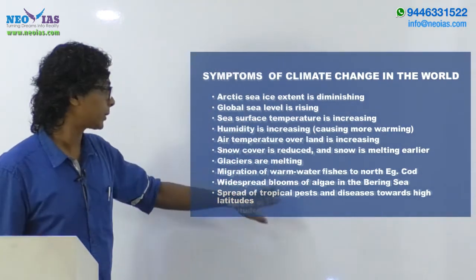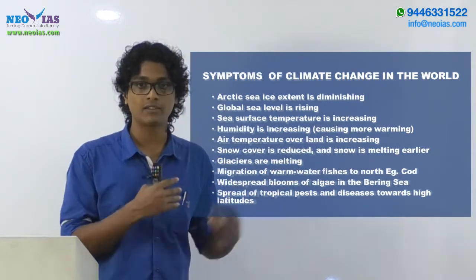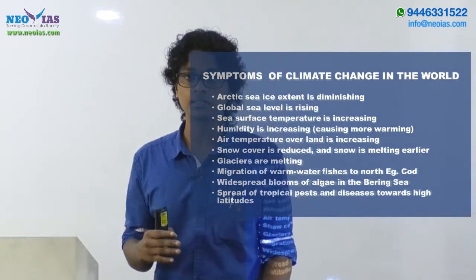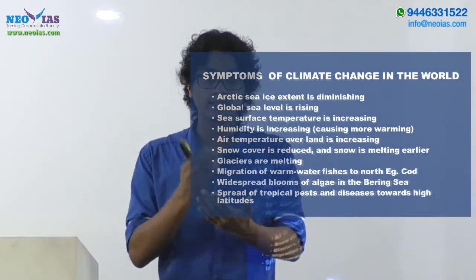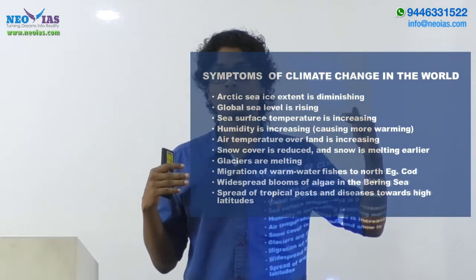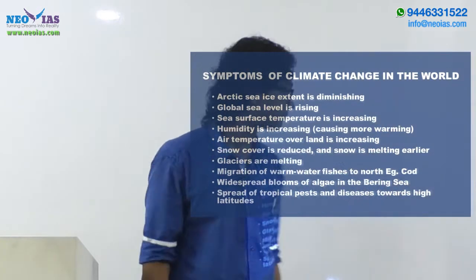Similarly, widespread blooms of algae in the Bering Sea. Normally the Bering Sea does not have algae, and if you are witnessing more algae blooms in those regions, it acts as a symptom of climate change. So these algae will be invasive species regarding the Arctic marine resources.